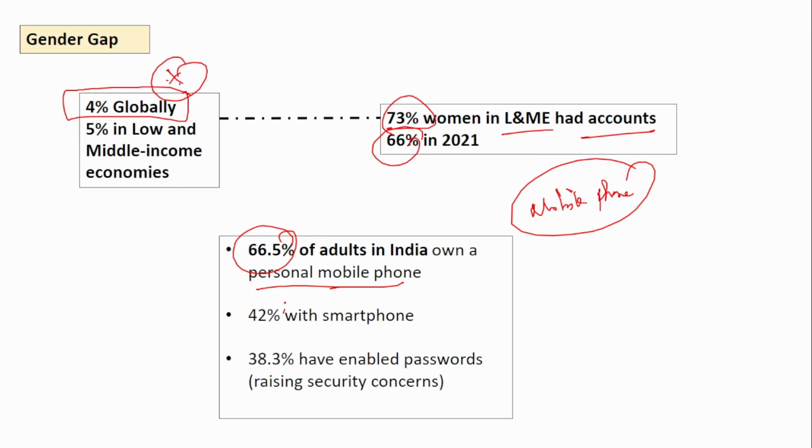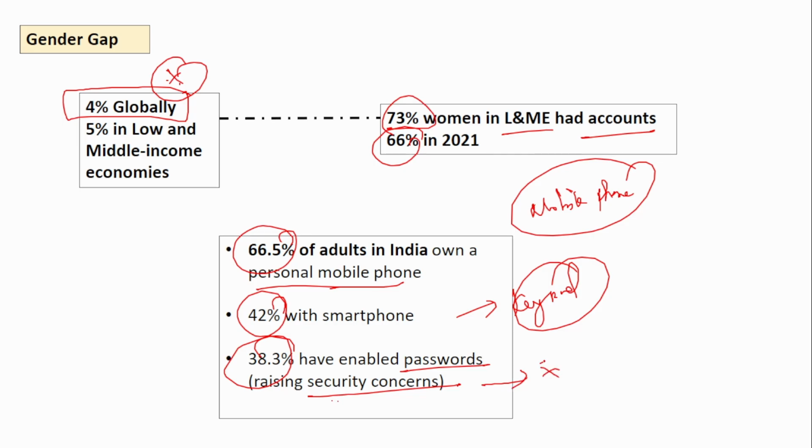If you see, only 42% have a smartphone. The remaining have keypad phones, and 38.3% have a password enabled. So remaining people who have a smartphone don't have a password enabled. This raises security concerns. This is also a very important data.